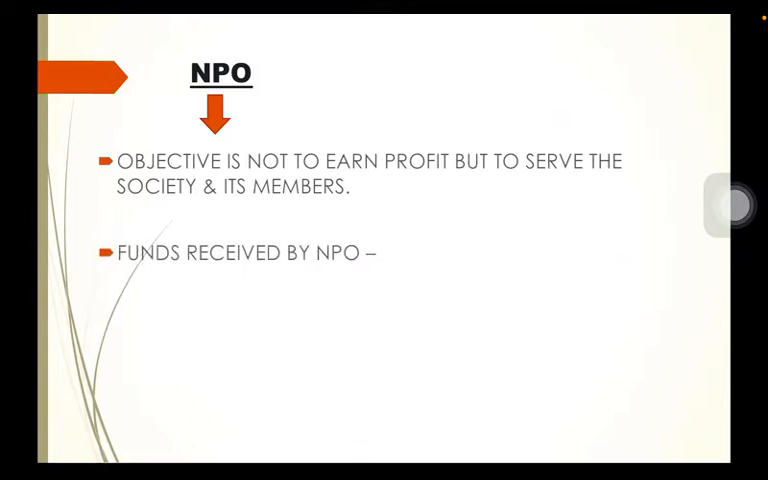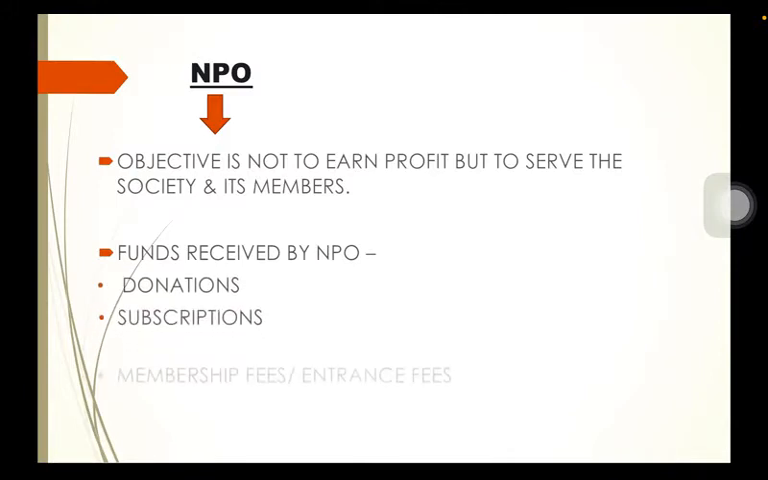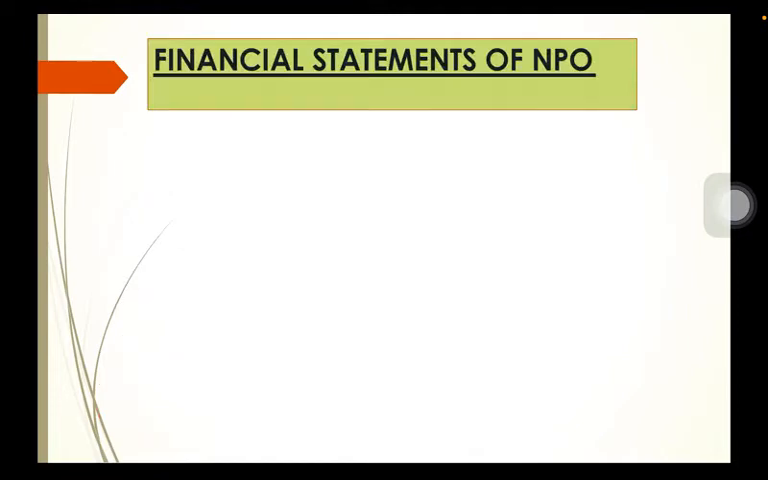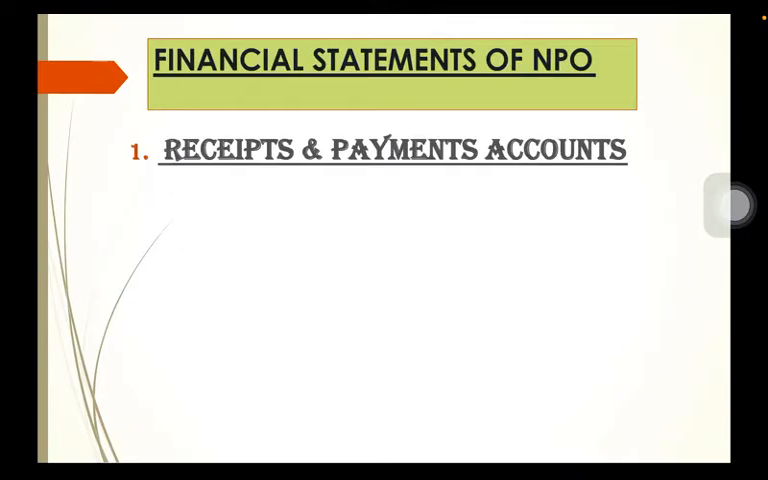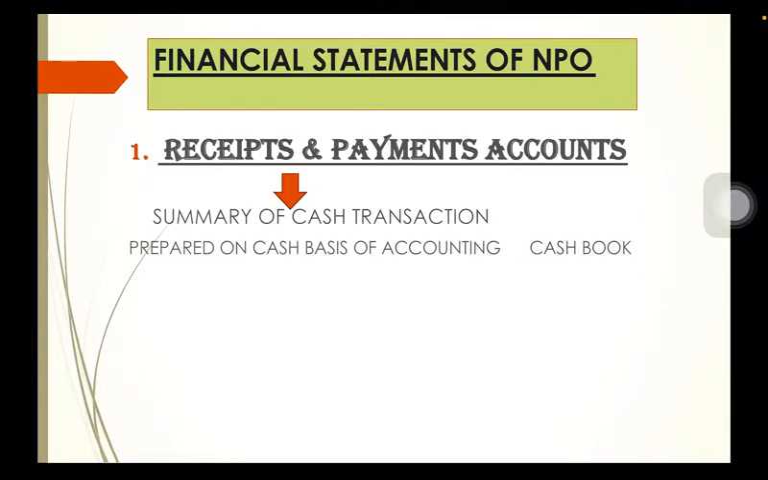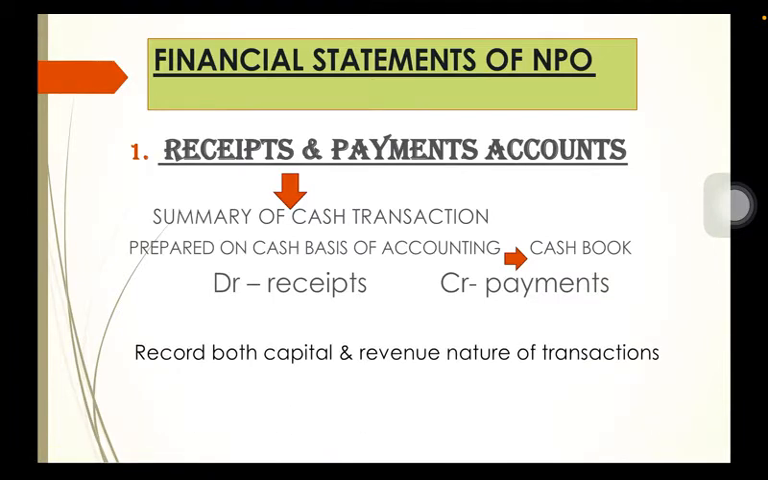Next, funds received by the NPO. These can be received from donations, subscriptions, membership fees or entrance fees, loans and government grants. If you see the financial statements of NPO, the first one is receipts and payment account, which is actually a summary of cash transactions, and it is prepared on cash basis of accounting, which is equivalent to cash book. We record all the receipts on the debit side and all the payments are credited. And it also records items of both capital and revenue nature.